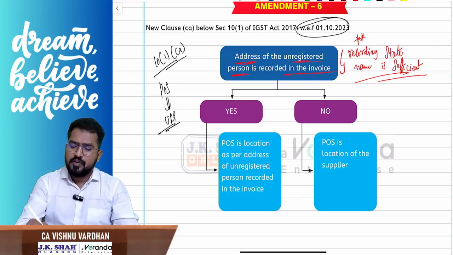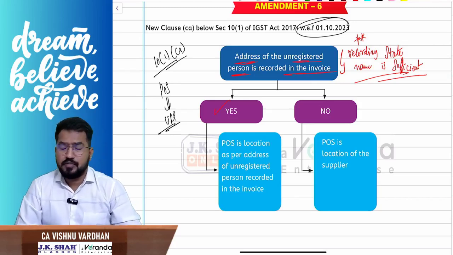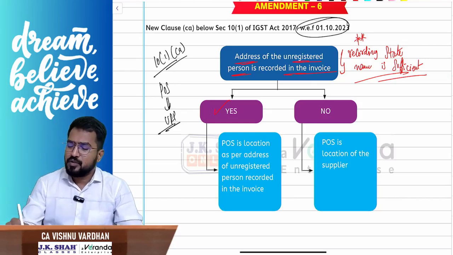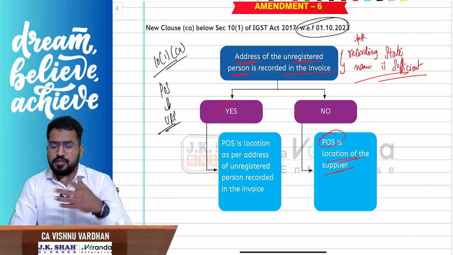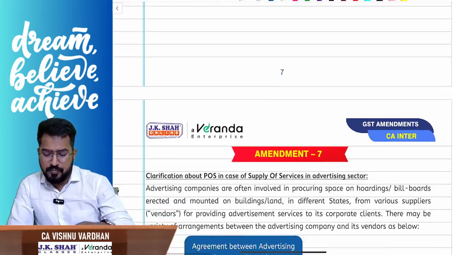If at all that fellow has not given the address, from which state he belongs to, all that stuff, then the location of the supplier will be the place of supply. Simple. Okay, so that is the amendment in place of supply.